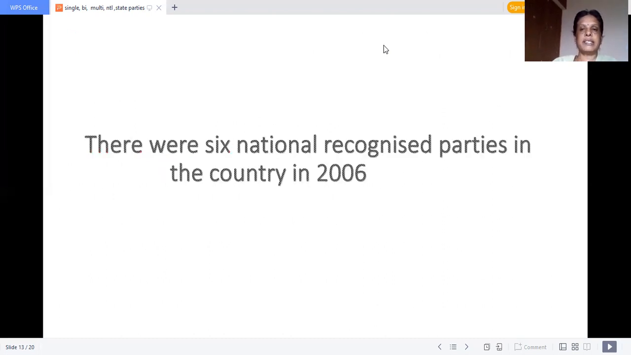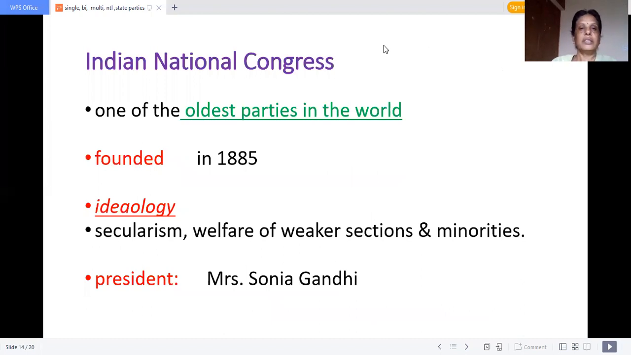How many national parties are there in India? There were 6 national parties in 2006. Now it is 7. So let us see at a glance what the national parties are and a few bits of information about them, basic ideas: when it was founded, what is the ideology, who is the president. Only 3 things. Okay. So what are the parties?